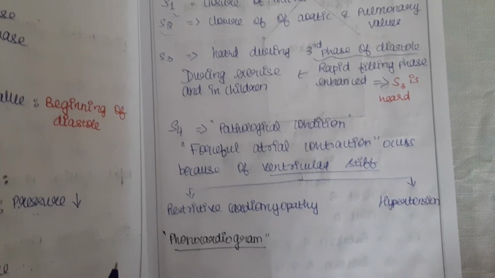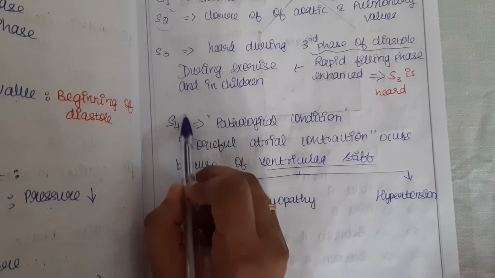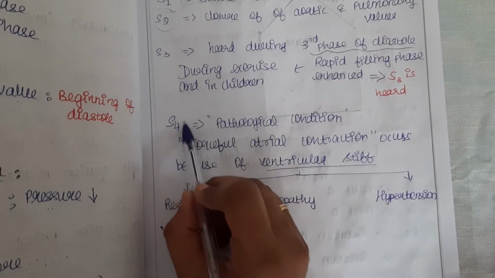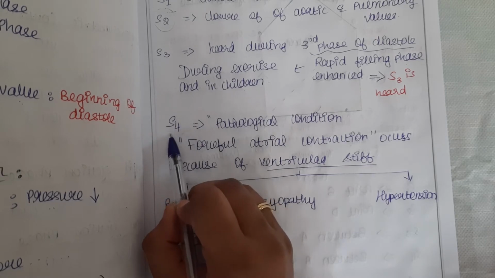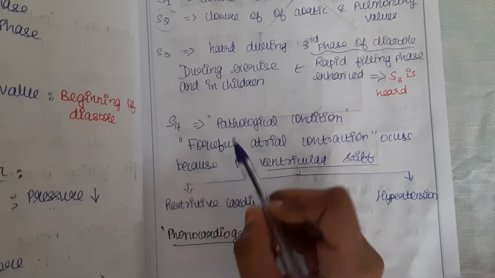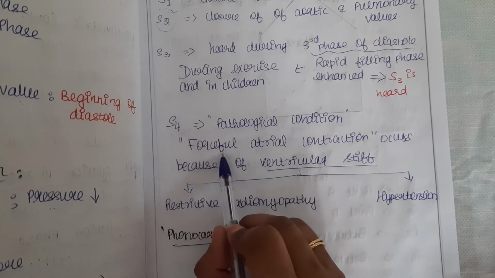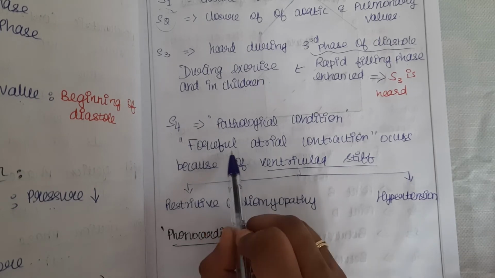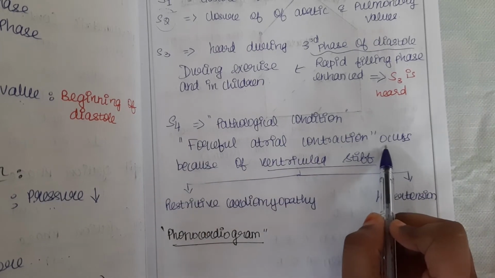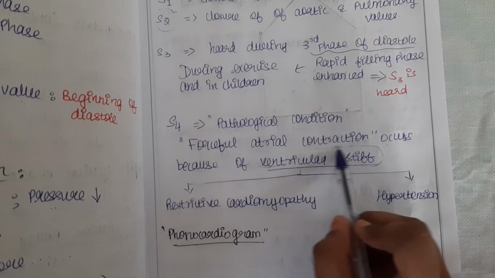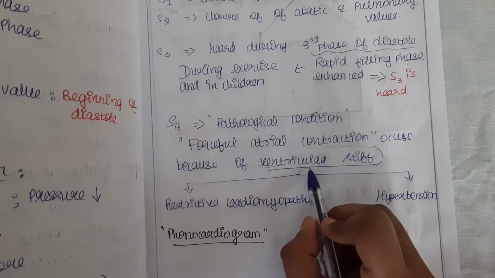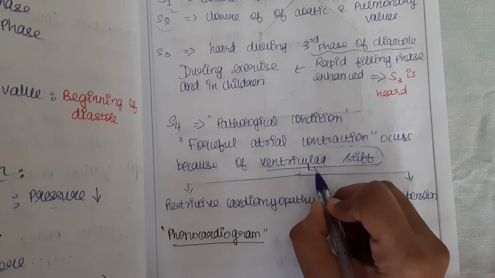So S4 sound. Let me talk about the S4 sound. This S4 sound is not physiological, it is a pathological condition. It occurs when forceful atrial contraction occurs. Okay, why does this forceful atrial contraction occur? Because of the ventricular stiffness. Ventricular stiffness in the sense ventricles are not properly relaxed.